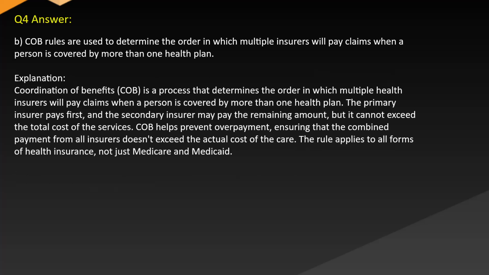Answer: B. COB rules are used to determine the order in which multiple insurers will pay claims when a person is covered by more than one health plan. Explanation: coordination of benefits (COB) is a process that determines the order in which multiple health insurers will pay claims when a person is covered by more than one health plan. The primary insurer pays first and the secondary insurer may pay the remaining amount, but it cannot exceed the total cost of the services. COB helps prevent overpayment, ensuring that the combined payment from all insurers doesn't exceed the actual cost of the care. The rule applies to all forms of health insurance, not just Medicare and Medicaid.